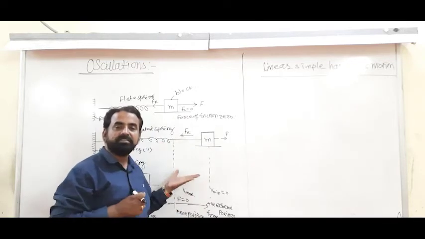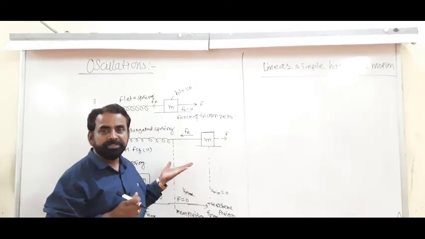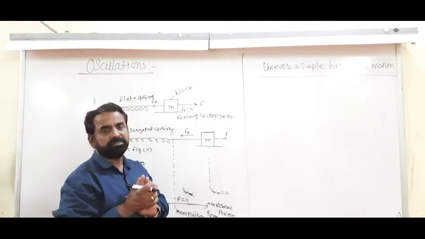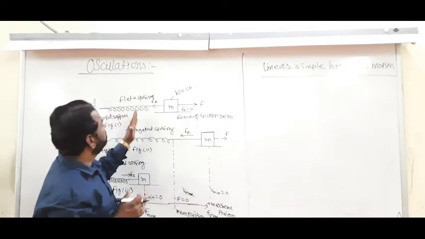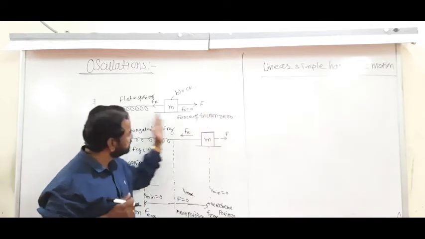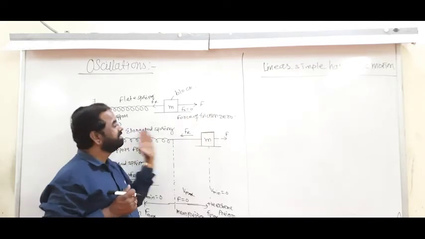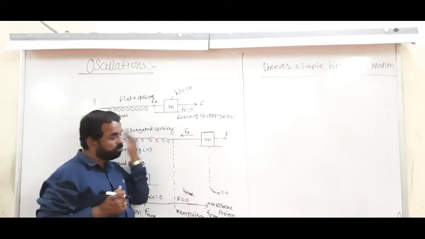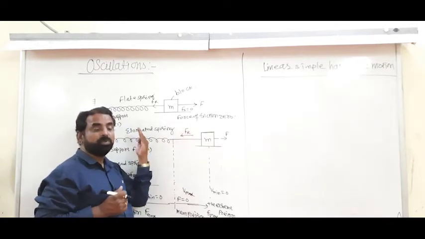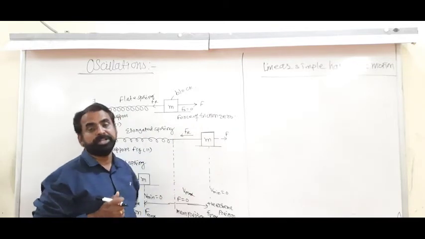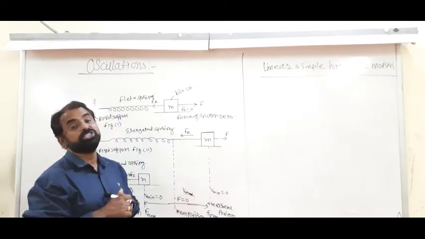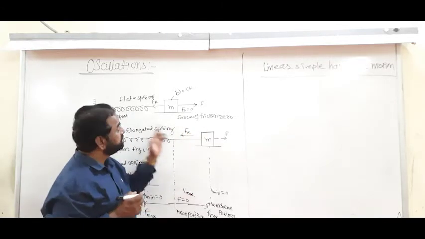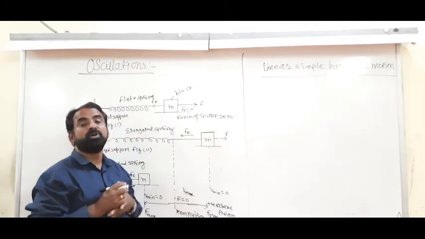So from this block and spring experiment, more force on the block, more is the displacement. Look, when maximum force is applied, there is maximum displacement, and minimum force, minimum displacement. Again, which force? Restoring force. It pulls the block towards the mean position, and the displacement of the block is away. Force and displacement are oppositely directed. Force is always directed towards the mean position, whereas the displacement is directed away from the mean position.